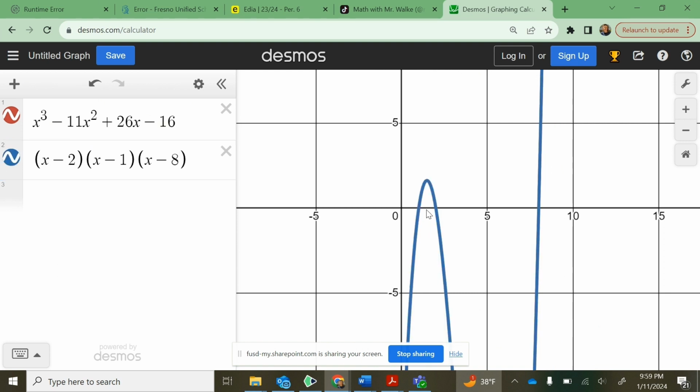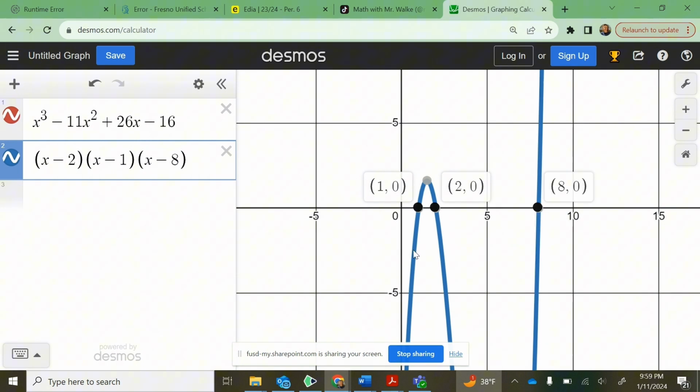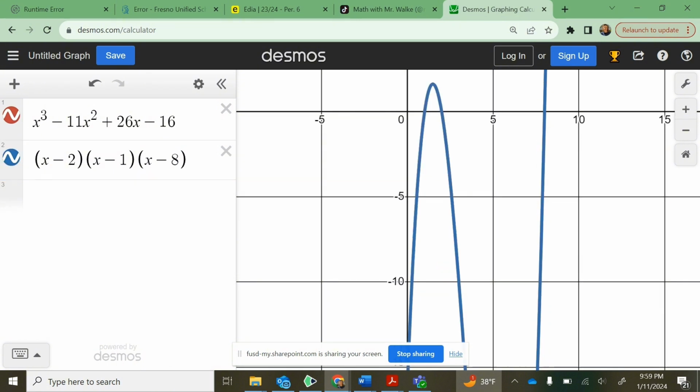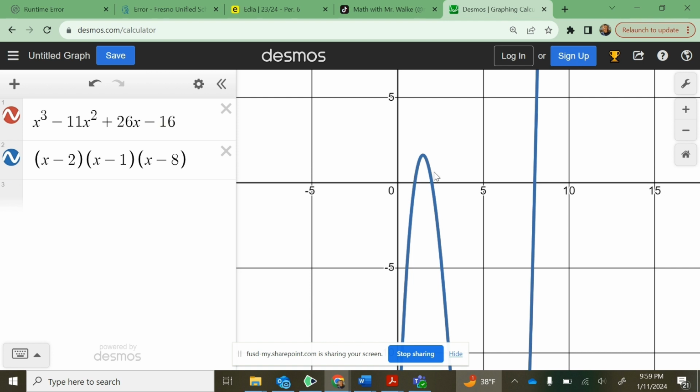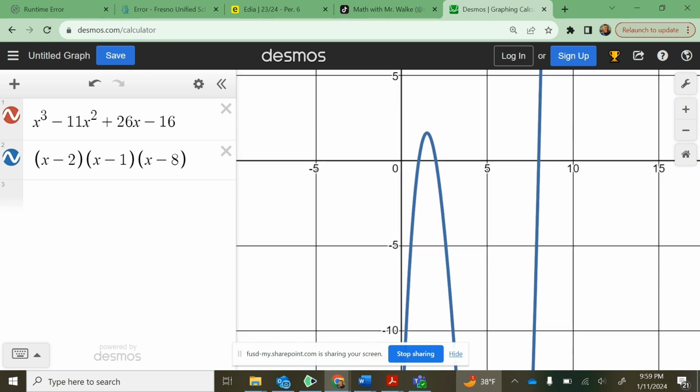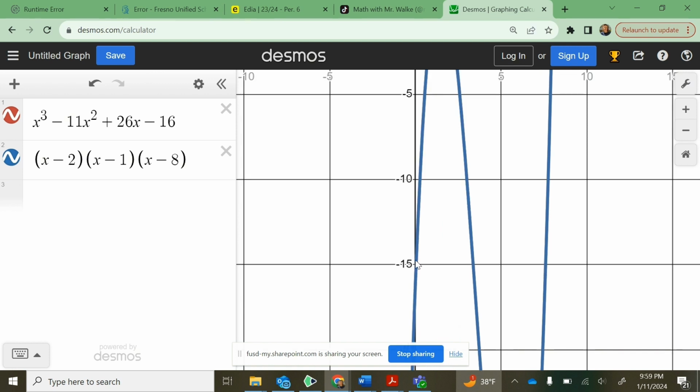Okay. Now look, these x-intercepts we already plotted. These are our solutions 1 and 2 and 8. And notice that the graph is going down on the left side. It comes and it curves through the x-intercepts and it goes up on the right side. Let's see, what's the y-intercept at? Negative 16. Okay.